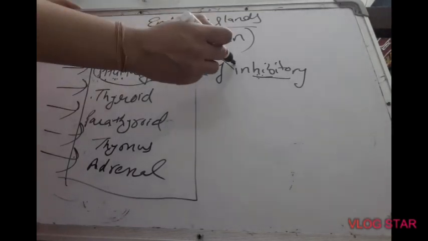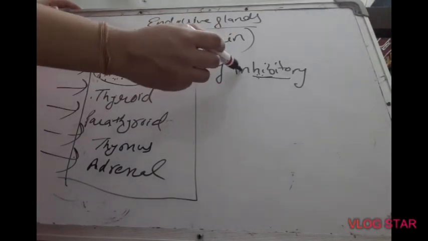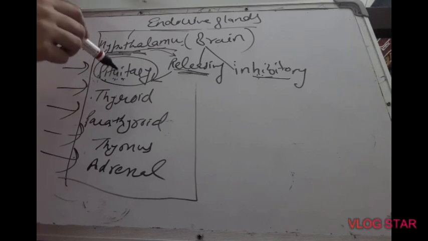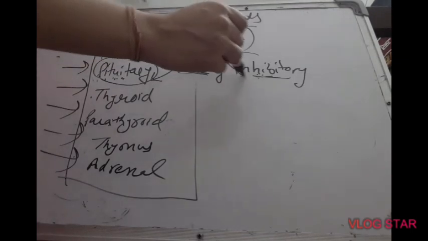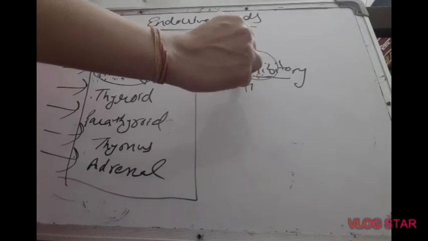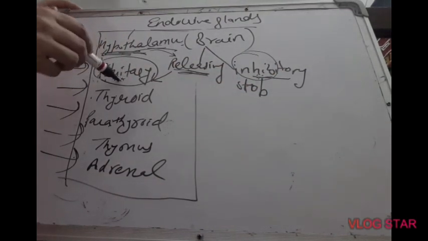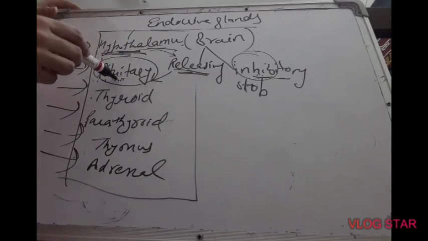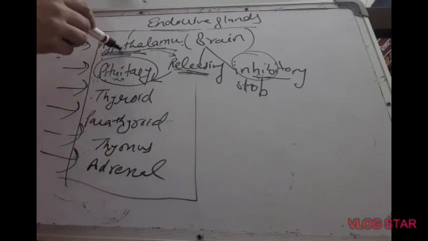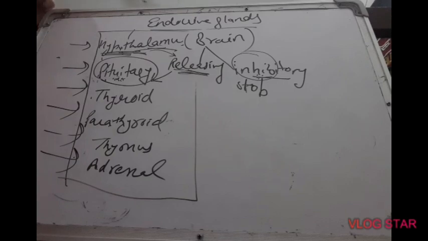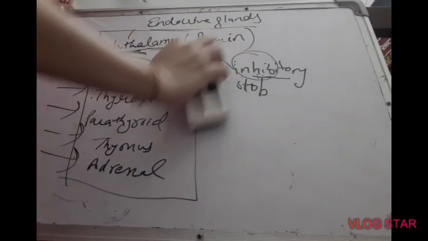If the hypothalamus releases inhibitory hormone, then the inhibitory hormone will again act upon the pituitary gland and stimulate it to stop secreting its hormone, because inhibit means stop. So the pituitary gland will secrete its hormone or stop secreting its hormone under the influence of the hypothalamus. So what is the target of the hypothalamus gland? Pituitary gland.